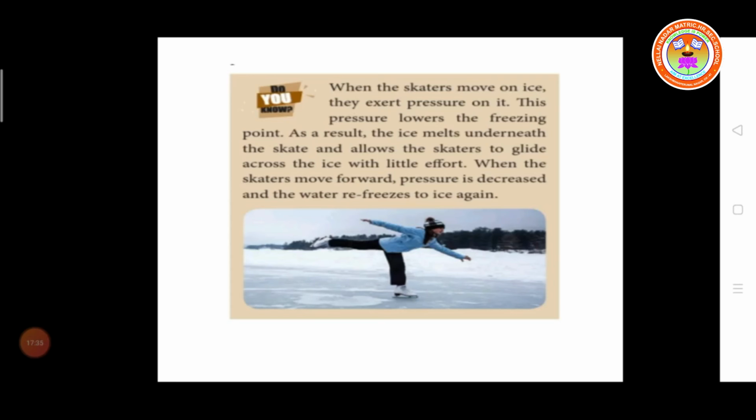So when the skaters move on ice, they exert a pressure on it. This pressure lowers the freezing point. So the ice melts underneath the skaters and allows the skaters to glide across the ice with little effort. When the skaters move forward, the pressure decreases again, and the water refreezes into ice again.